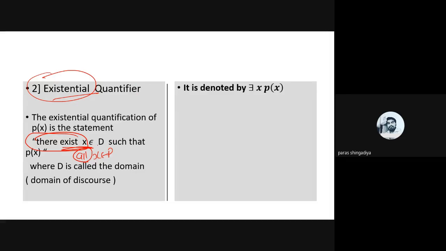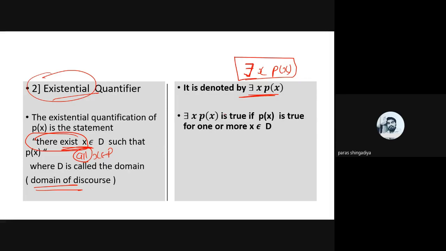If P(x) becomes a statement after replacing with such values from the domain, then it is known as the existential quantifier. D is the domain, which may be anything, and it is also known as the domain of discourse. It is denoted by this notation, read as there exists. So there exists x, P(x), that is the meaning and notation of the existential quantifier.